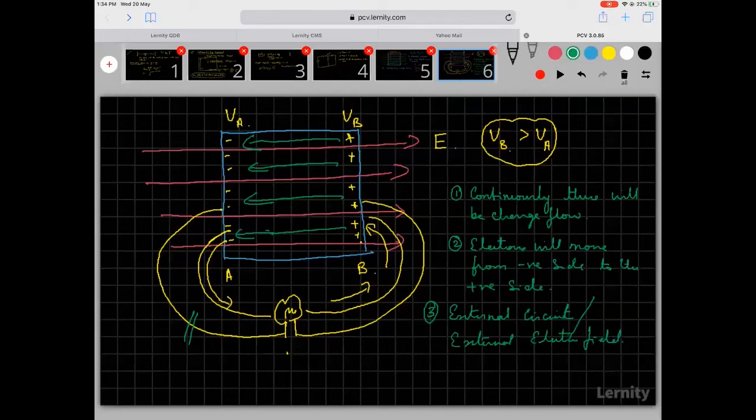And we know positives can't move, it's only the negatives which will move, right? So what we have done here is we have established an electric field, we have established a current. How did we establish a current? By ensuring that there is a potential difference between two ends. So if there is a potential difference between the two ends of a conductor, there will be current flow.